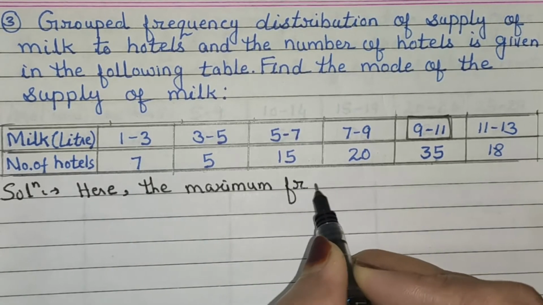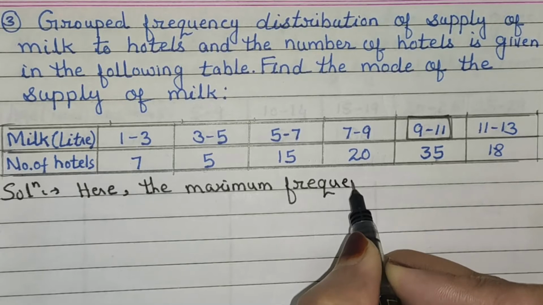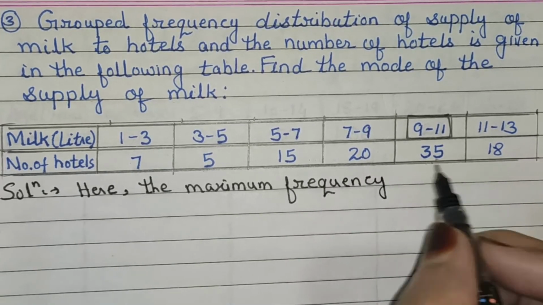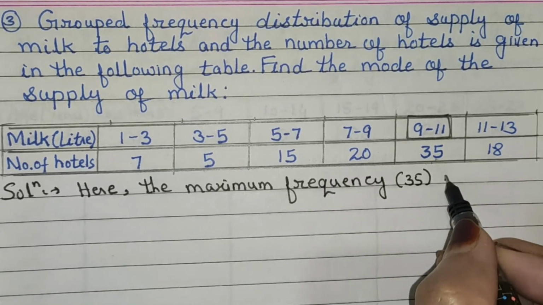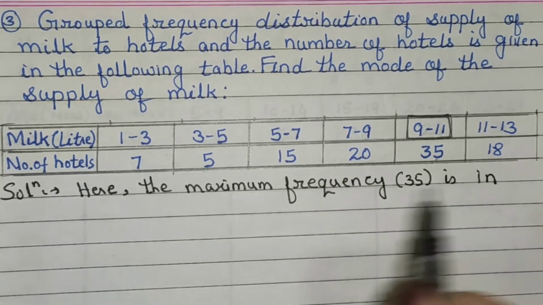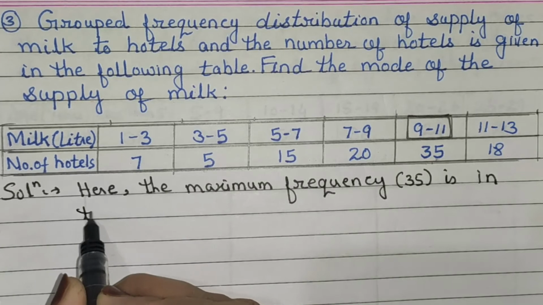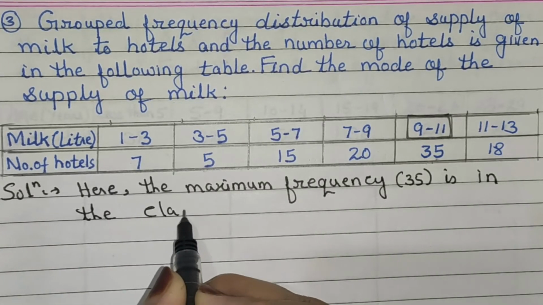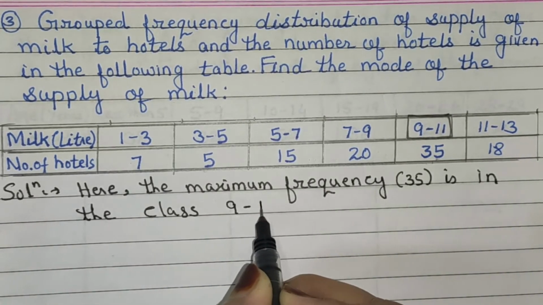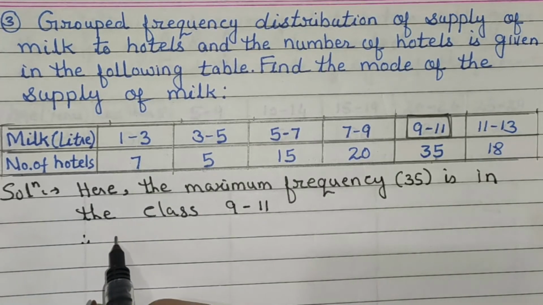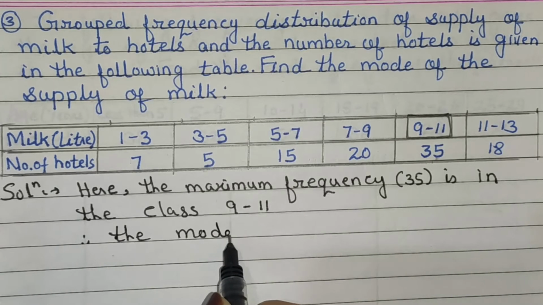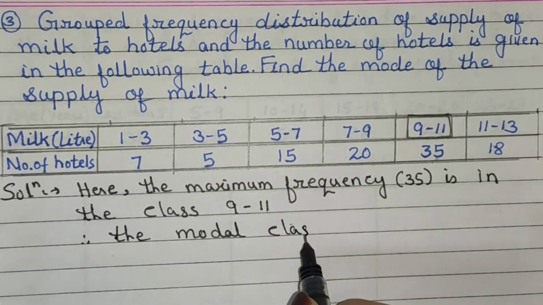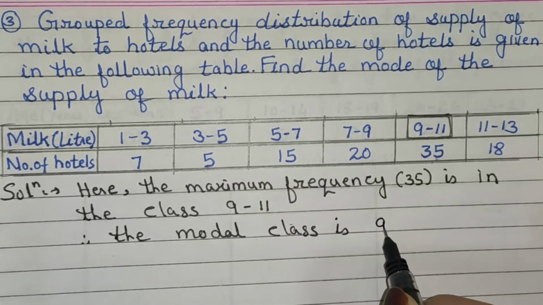The maximum frequency, 35, is in the class 9 to 11. Therefore, the modal class is 9 to 11.